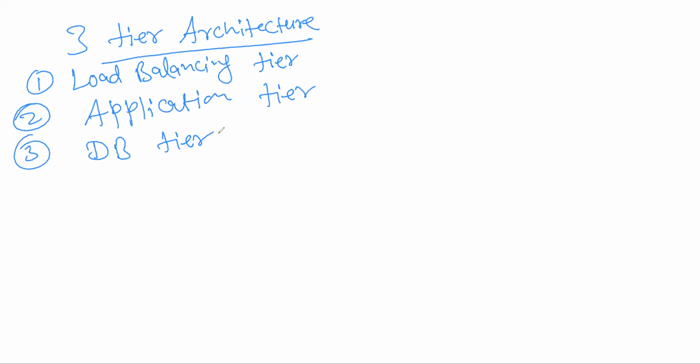Okay, so in this three-tier architecture, in the first tier, we can have an ELB subnet. You can have an ELB subnet.